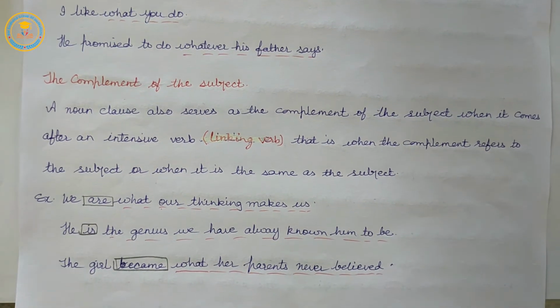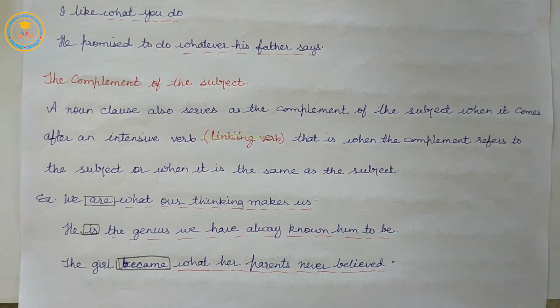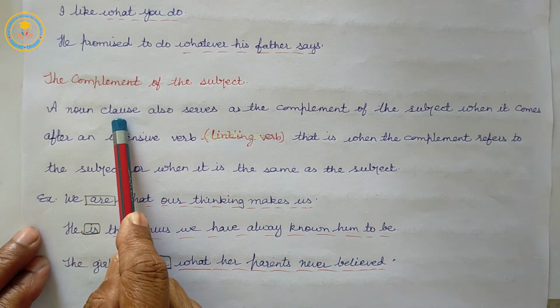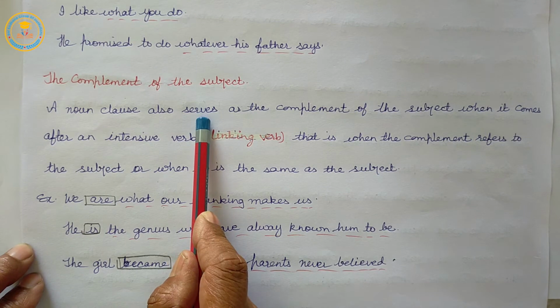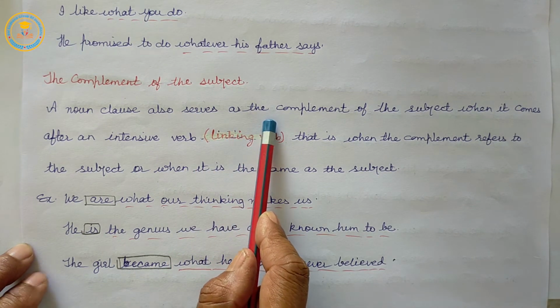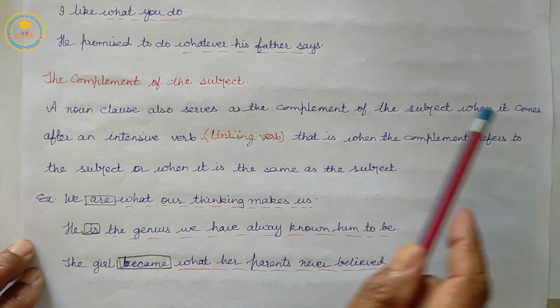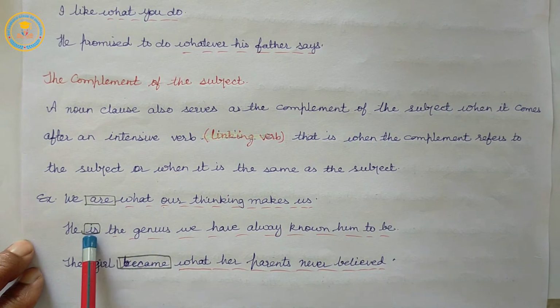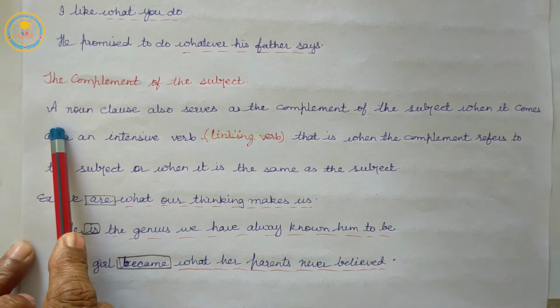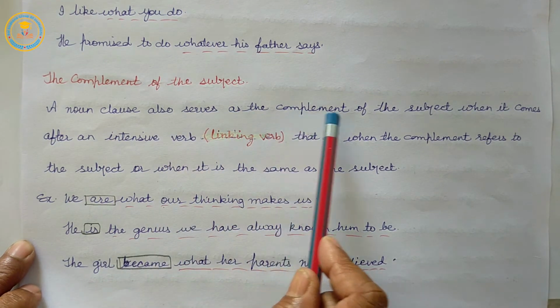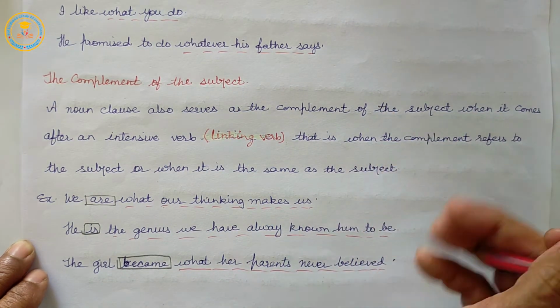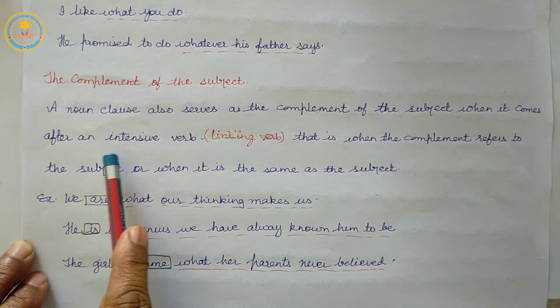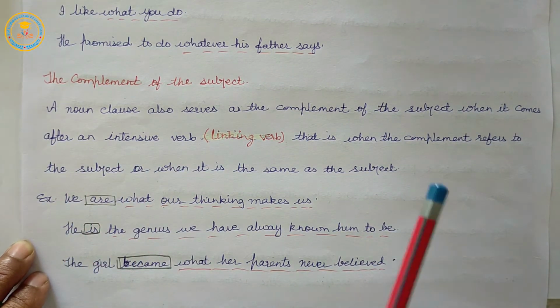Our next function: the complement of the subject. It acts as the complement of the subject also. So a noun clause also serves as the complement of the subject when it comes after an intensive verb, or linking verb. Listen, a noun clause also serves as the complement of the subject when it comes after an intensive verb, that is, a linking verb.